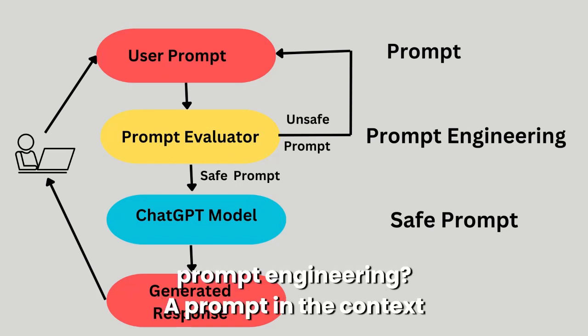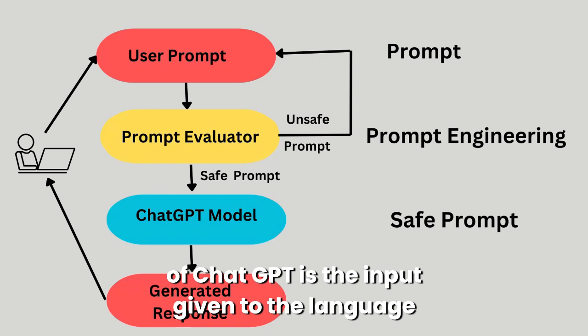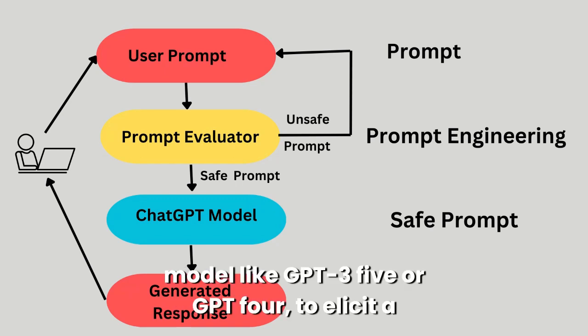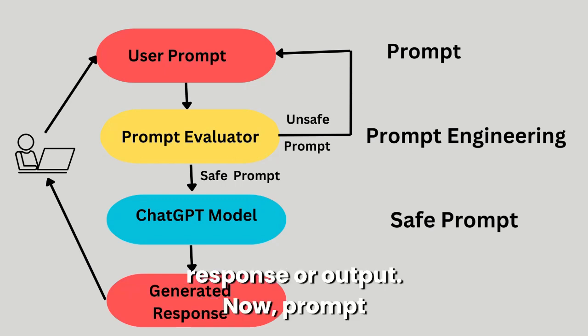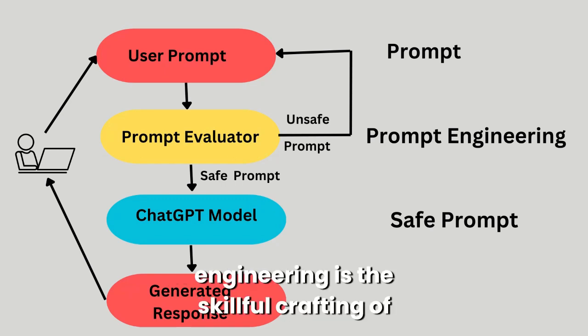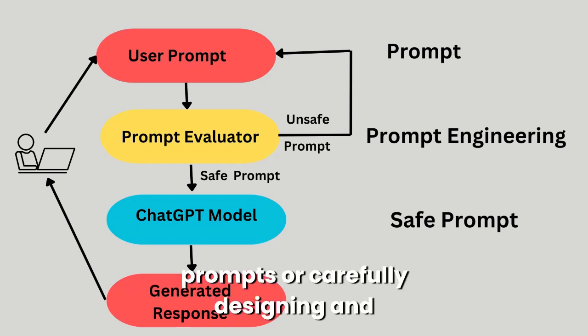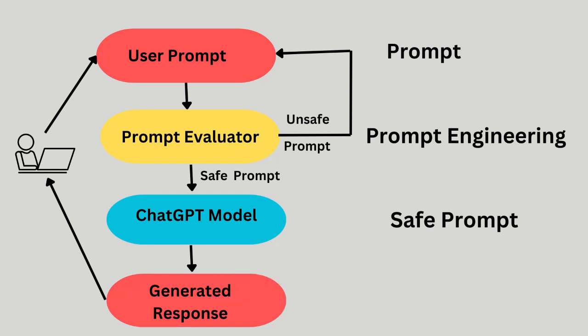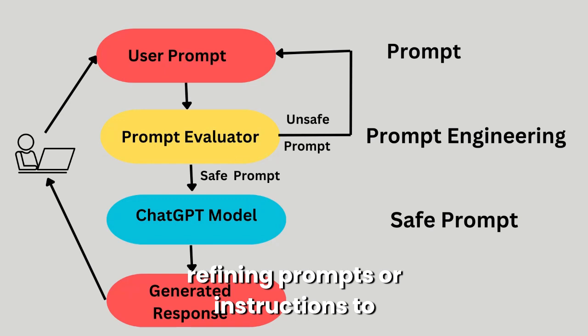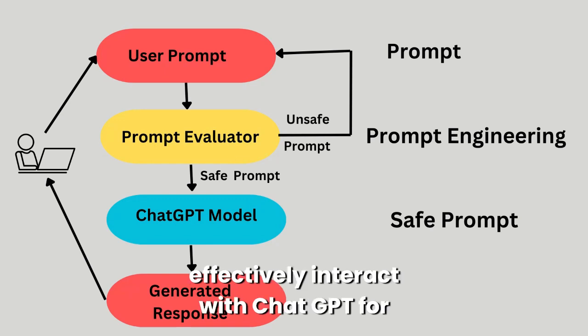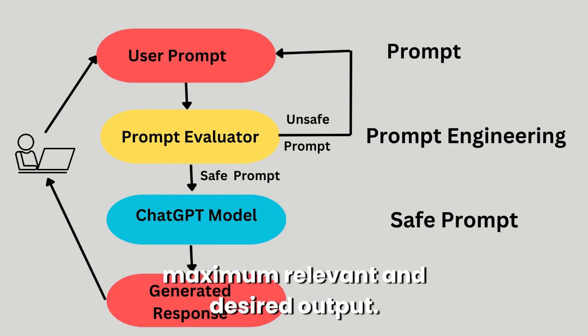A prompt in the context of ChatGPT is the input given to the language model like GPT 3.5 or GPT 4 to elicit a response or output. Now, prompt engineering is the skillful crafting of prompts, or carefully designing and refining prompts or instructions, to effectively interact with ChatGPT for maximum relevant and desired output.